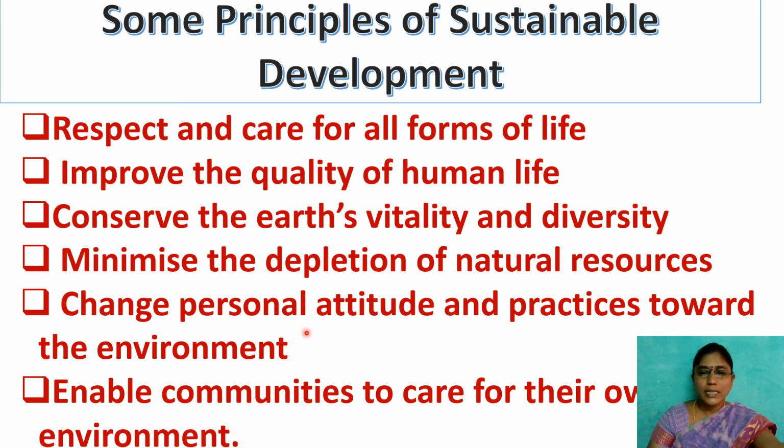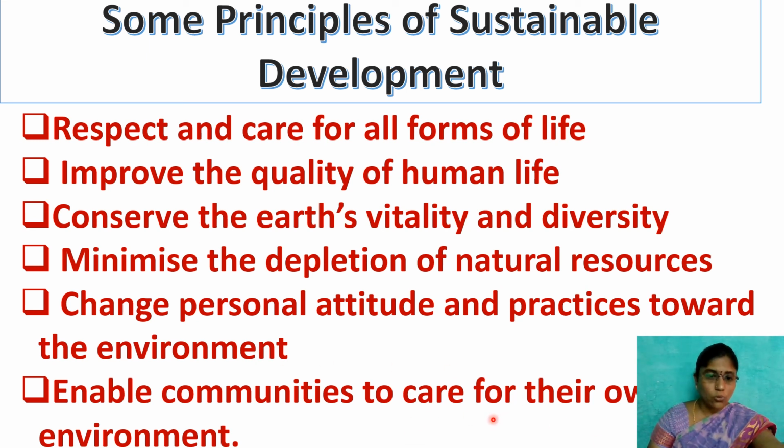Next one, change personal attitude and practices towards the environment. So we have to try to plant more and more trees. Because of that, children, we are able to improve the oxygen levels, and we can reduce the pollution also. Next one, enable communities to care for their own environment.